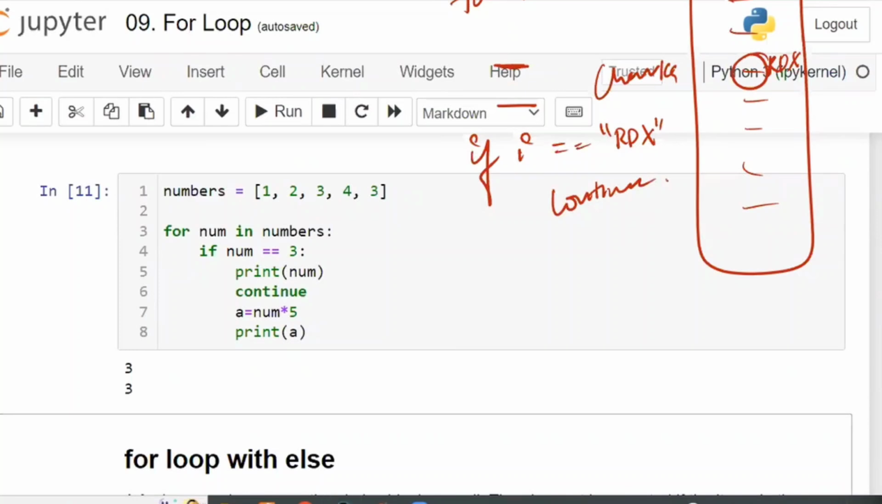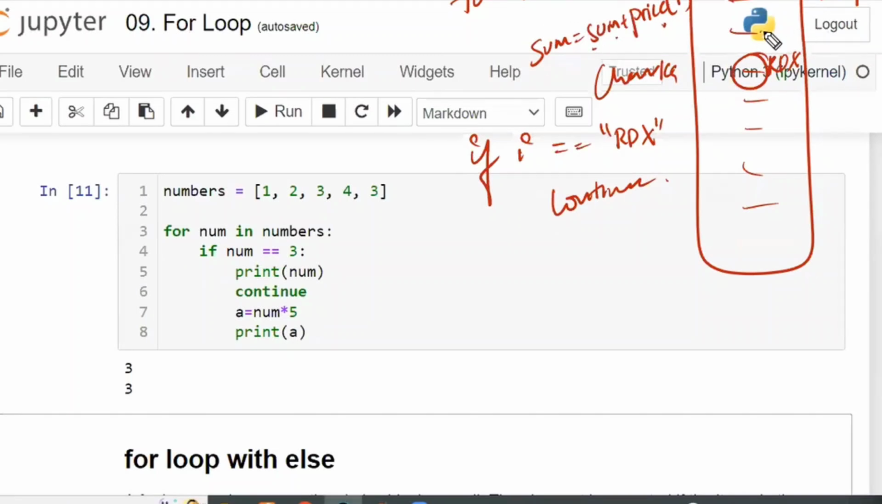Initially sum is equal to 0. Sum is equal to sum plus price of i, whatever the price of i is. For example, the first chemical: for the first chemical, the price is 100 rupees. So what is it going to do? 0 plus 100, and the sum is 100.